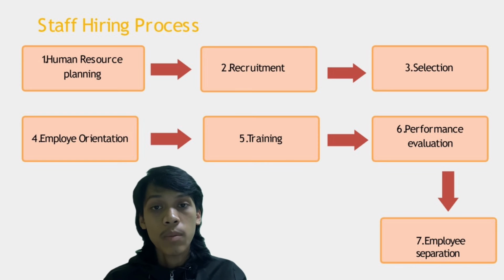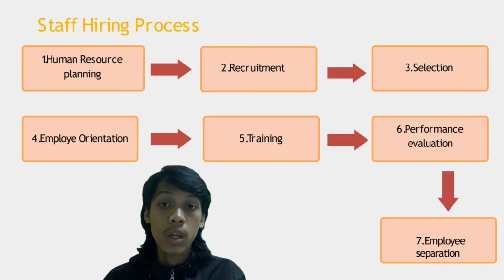And the last step is employee separation. Employee separation is when an employee exits from the organization. Examples are resignation, retirement, medical boarding out, death, retrenchment, and so on.